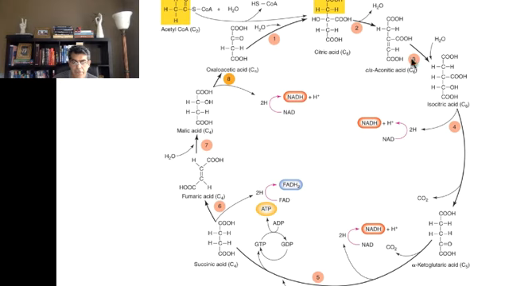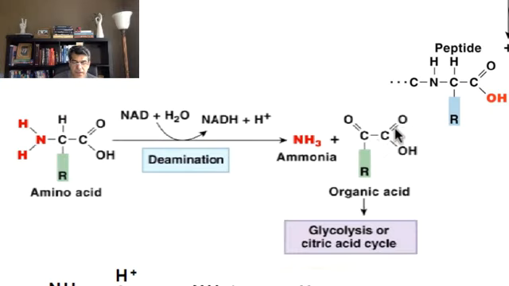Every molecule that you see in this cycle is an organic acid. So that organic acid can become part of this cycle. Pyruvate is also an organic acid. So we say organic acid can be used in glycolysis in the form of pyruvate, or in the citric acid cycle in the case of the members of the TCA cycle.